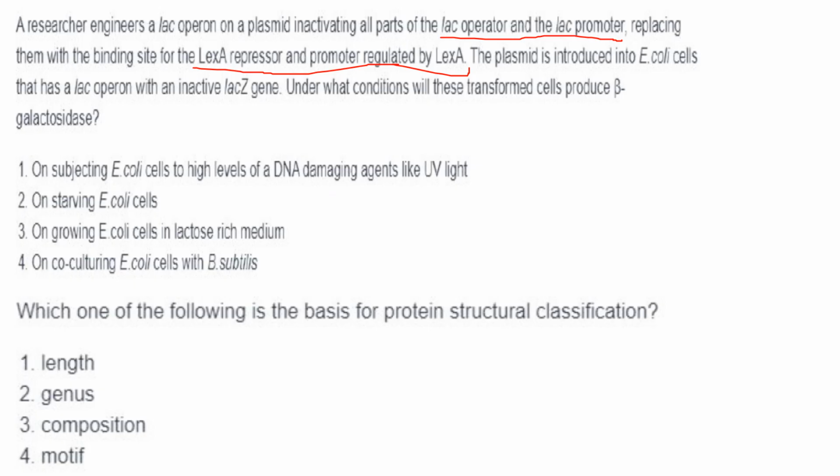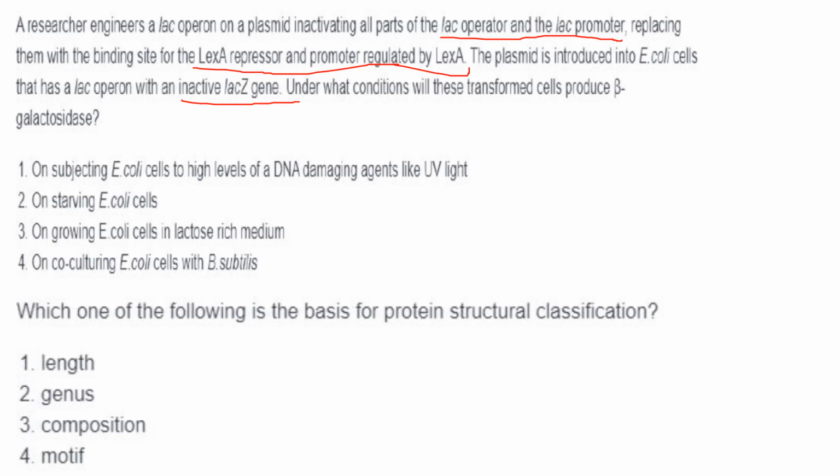The plasmid is introduced into E. coli cells that have a lac operon with an inactive lacZ gene. So the plasmid they took and introduced into an E. coli cell. The E. coli cell has a genome, and in the genome the lac operon is there, but it has an inactive lacZ gene. Under what condition will these transformed cells produce beta-galactosidase? Now, since the E. coli chromosome has an inactive lacZ gene, the beta-galactosidase has to be produced from the plasmid.